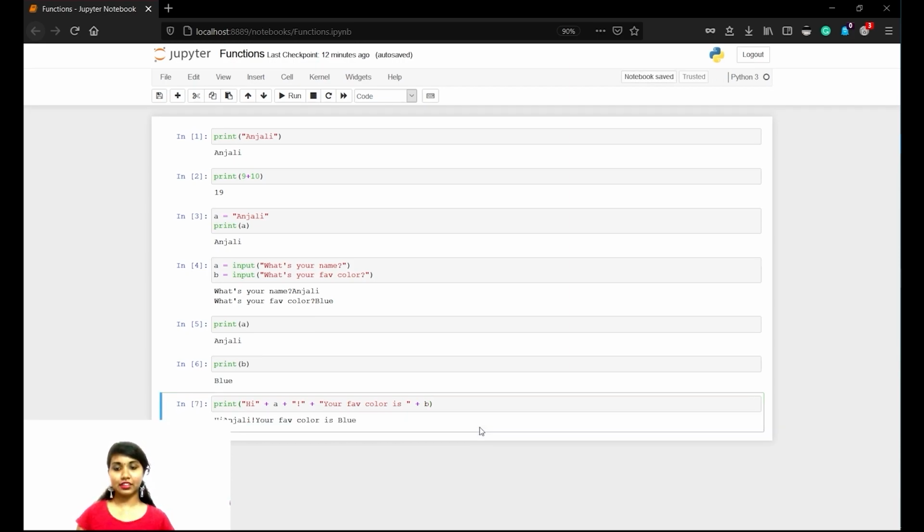Hi Anjali, your favorite color is blue. So after hi, if you insert a space, I think this should look perfectly fine. Yeah, that's how it works. We call this string concatenation, because the variable will take its own value which has been assigned already, and the text will take the exact words present in the double quotes. So these are built-in functions.